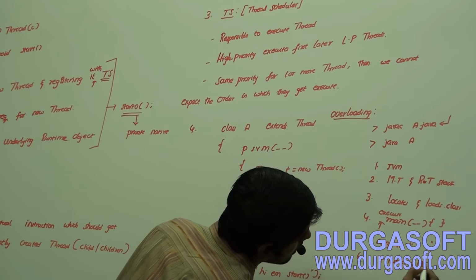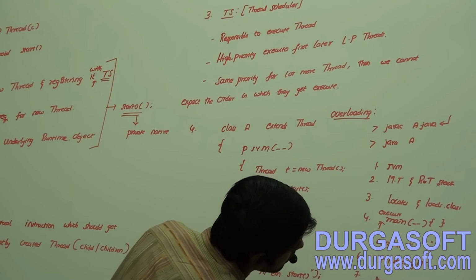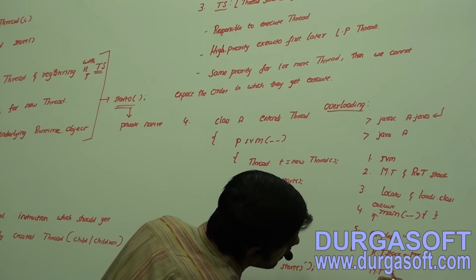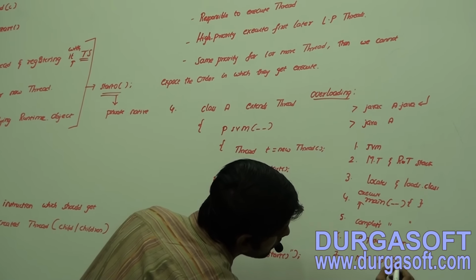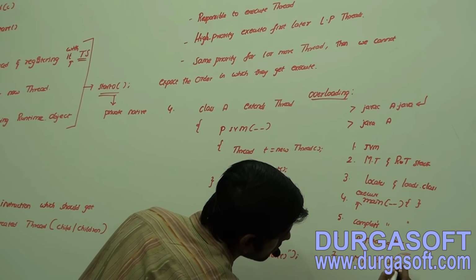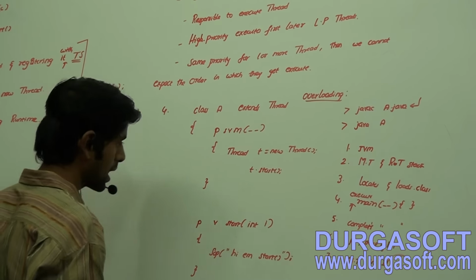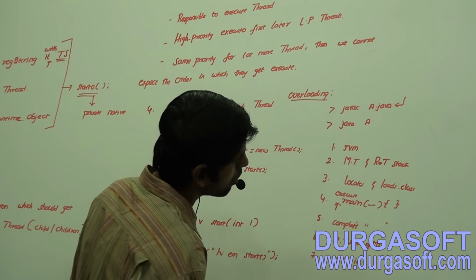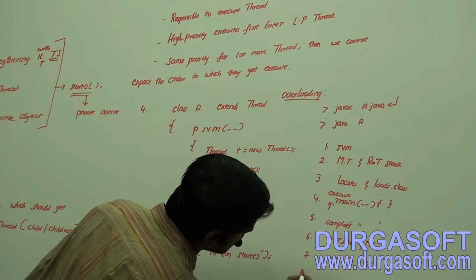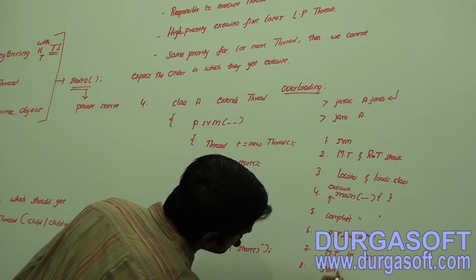Understand this, guys? After that the main thread goes into the dead state. Later the JVM goes into shutdown mode.